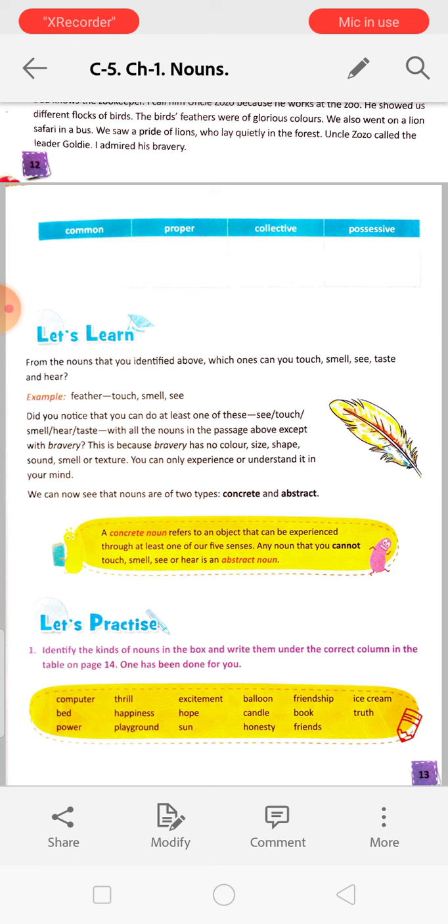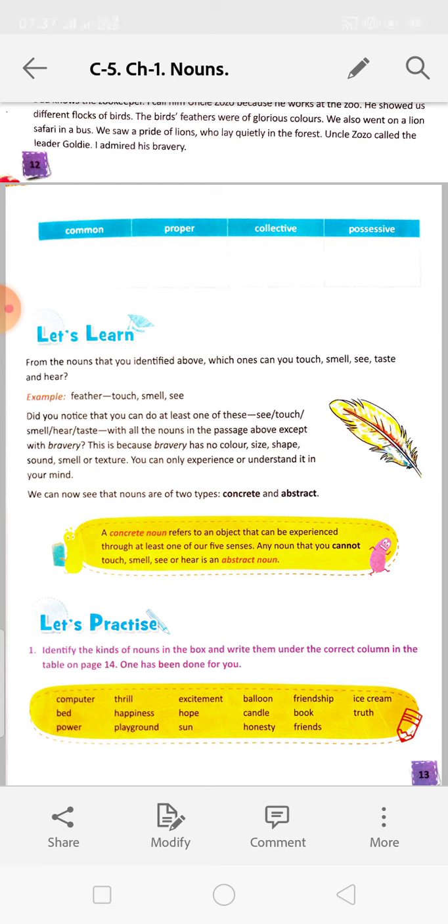So till now we have read about the nouns that we can see, we can touch, we can smell, we can hear. That means boy we can see, girl we can see, building we can see, we can touch it. Cat, dog, or many things are there, chair, table, pencil, pen. All these things we can touch. Now feather. Feather you can touch, smell, see. Did you notice that you can do at least one of these? See, touch, smell, hear, taste.